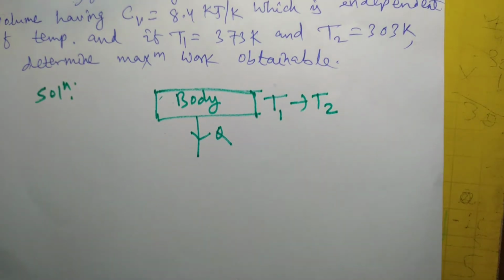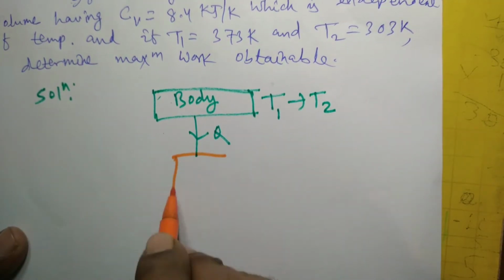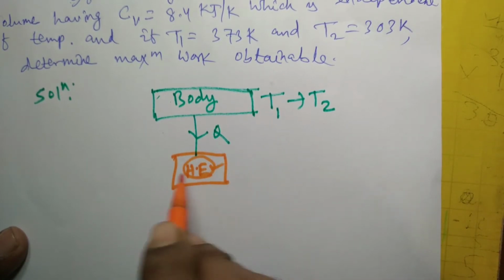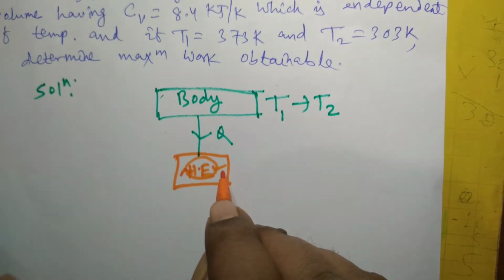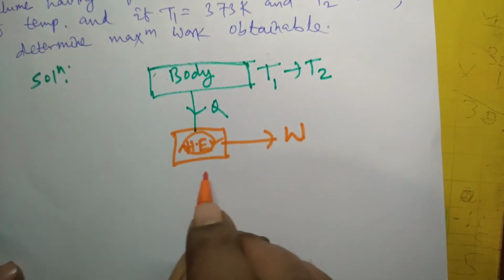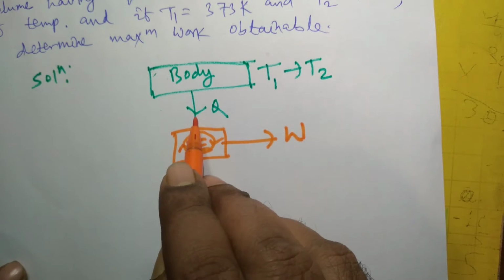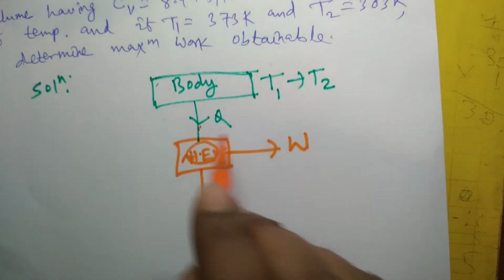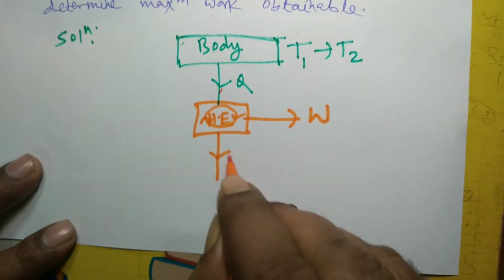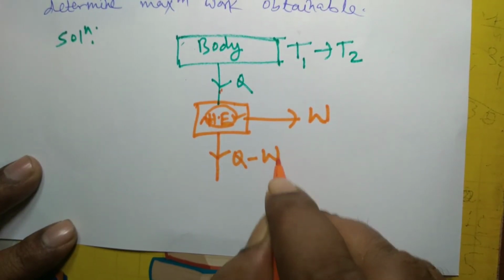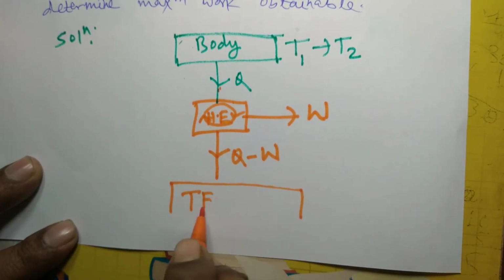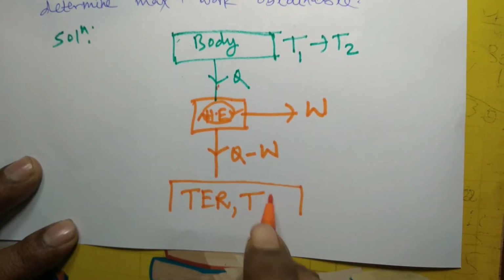and suppose this is a heat engine, a clockwise device, a work producing device, and W is the work produced by this engine. And if Q is the heat supplied to the engine and W is the work produced, then the heat rejected to the reservoir is Q minus W, and the reservoir is at temperature T.